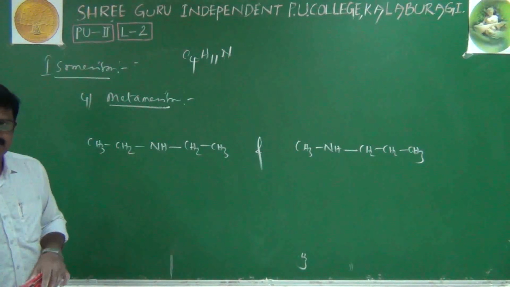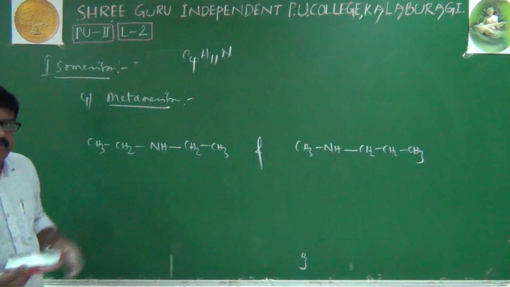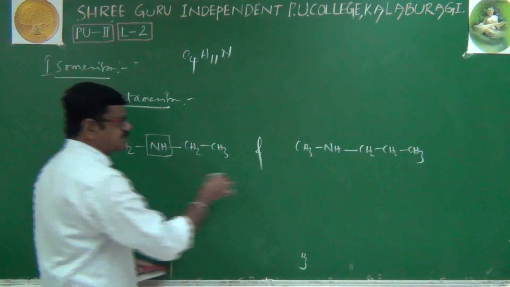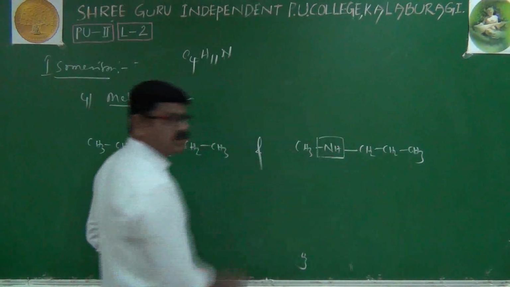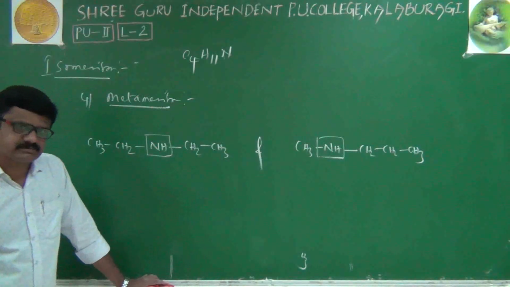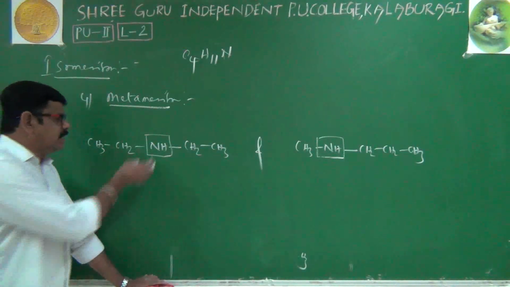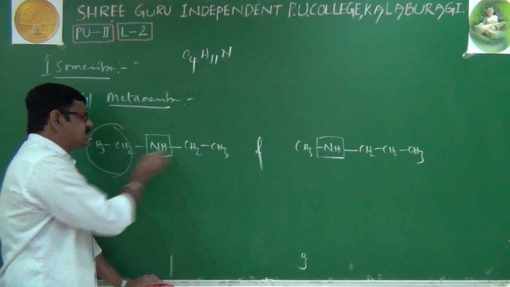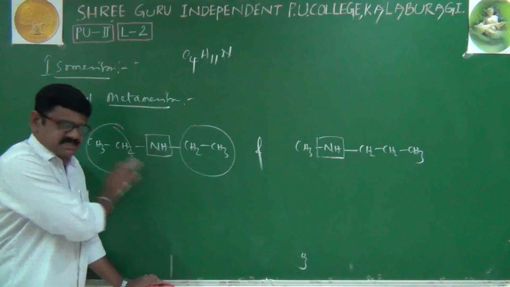Then what is the difference? Then what is actually metamerism? Of course, the first is a secondary amine only, and the second is also a secondary amine. Condition number 1: the functional group should be the same. Then what is the difference? On either side of this functional group, the first structure has an ethyl group on both sides.